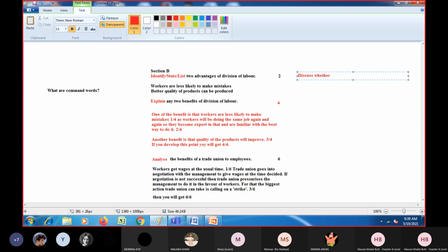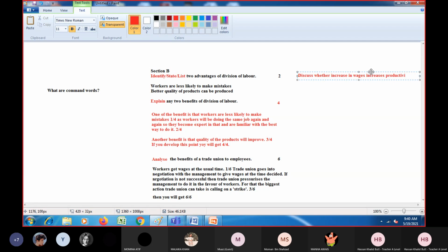whether wages increase, discuss whether increase in wages increases productivity, right?